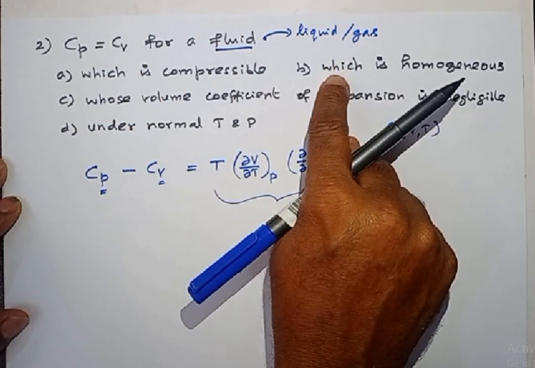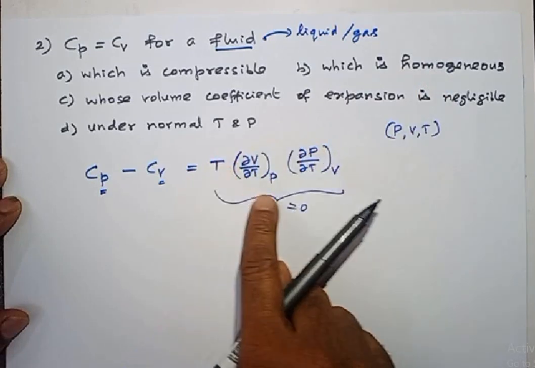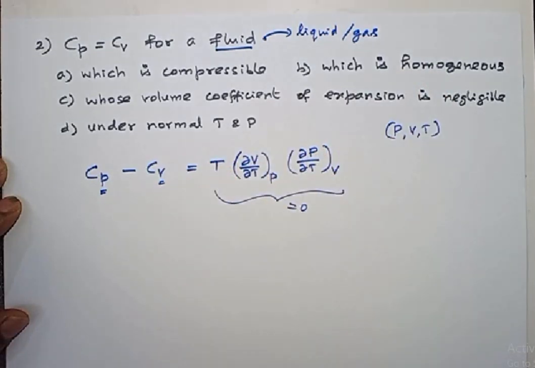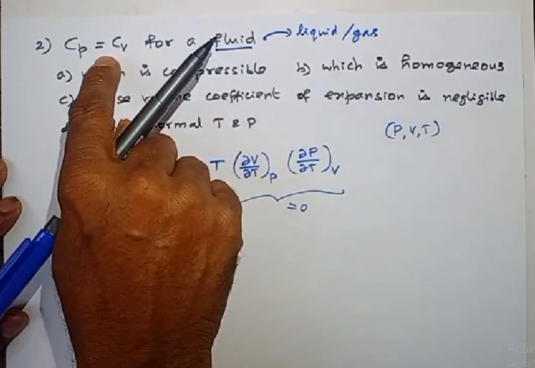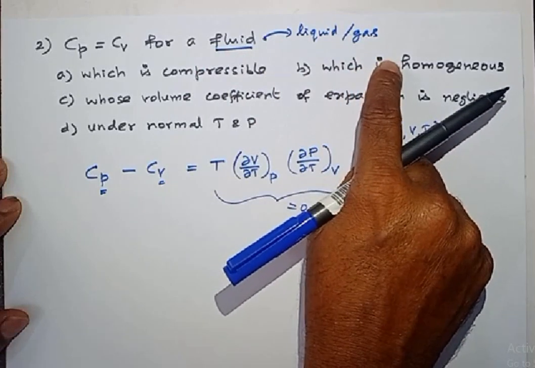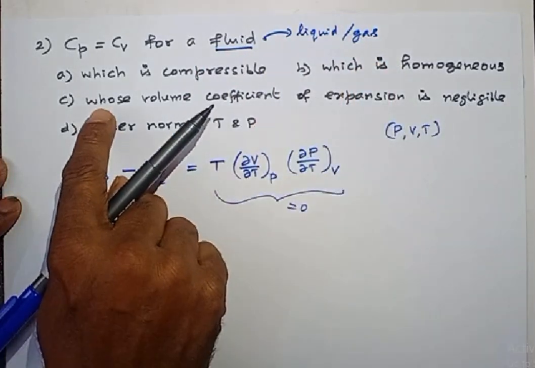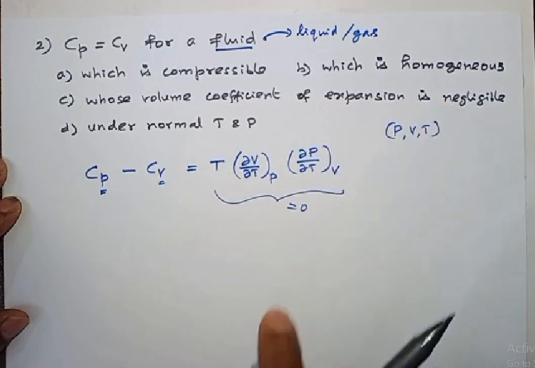Then let me go to option B, which is homogeneous. There is no term related to homogeneous here, so you need not worry about option B also. This is wrong.